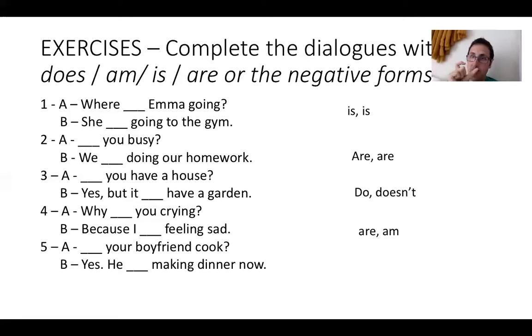And then the last one is, does your boyfriend cook? Now, your boyfriend being the subject and then cook being the infinitive verb. So this is going to be a present simple question. So does your boyfriend, because it's a he, cook? And then yes, he is making dinner now. So does your boyfriend cook? Yes, he is making dinner now. Okay, because this is present continuous. Is make ing like this. Okay, and that's all, guys.